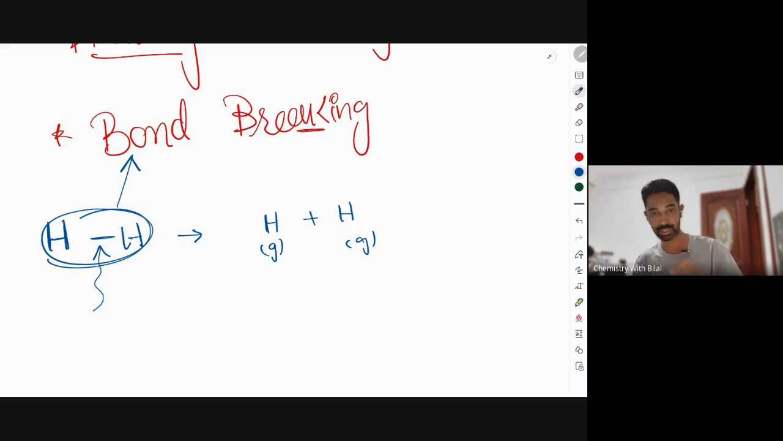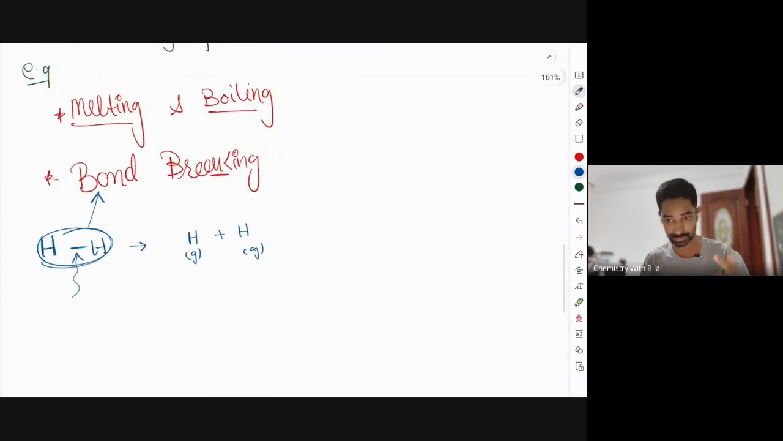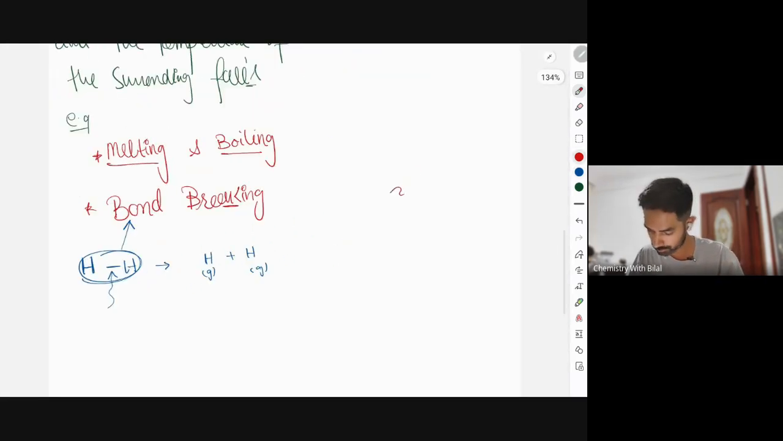Endothermic reactions are those reactions in which heat is absorbed. Bond breaking is endothermic. If bond breaking is endothermic, then bond forming is exothermic. So please keep that in mind, everyone. There would be a confirmed question in terms of bond making and breaking. Explain why the reaction is exo or endo. So bond forming is exo.